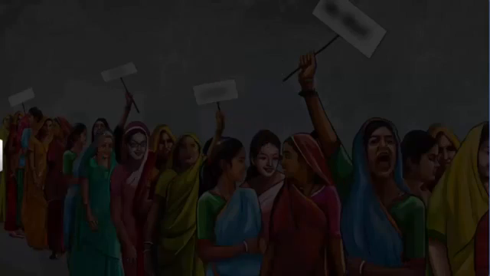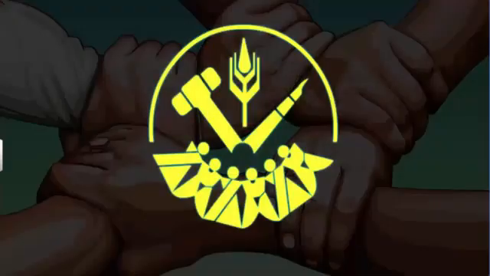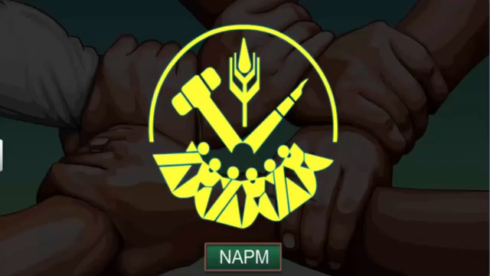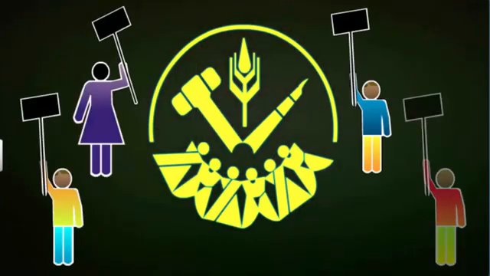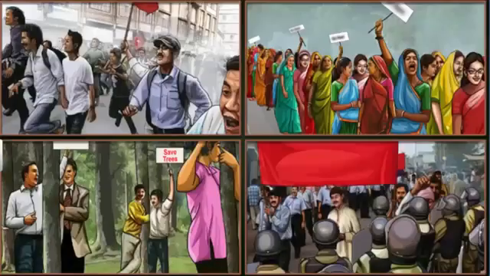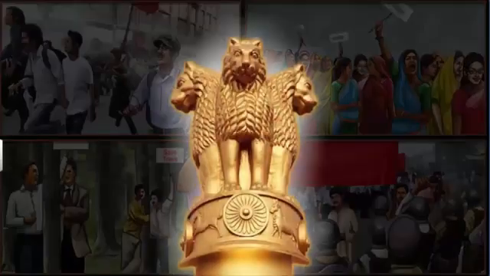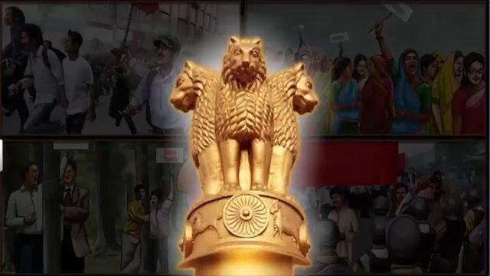Sometimes, there is an alliance between all these broad movements which can have an umbrella organization like the National Alliance for People's Movement or NAPM. Different groups and movements struggling for specific issues formed this organization in solidarity with their counterparts around the country. Although pressure groups and movement groups influence politics in various ways, it is the responsibility of our government to ensure the interests of all and not just a particular group or section.